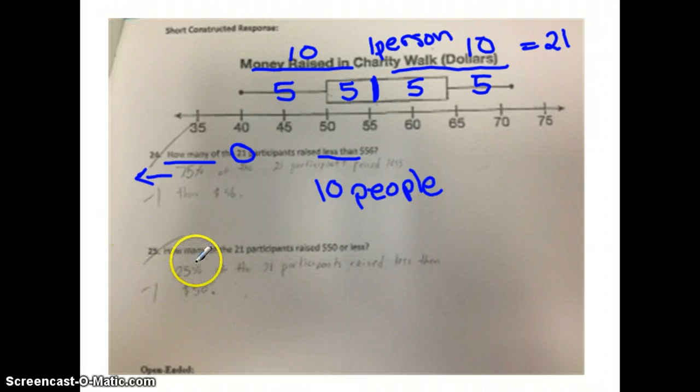Going on to the next question, again, it says how many. So we're looking for an exact number, not a percent. How many of the 21 participants raised $50 or less? Well, we've already got all of the information in our box and whisker plot. So here's 50, and less would be 5. So 5 participants raised less than $50.